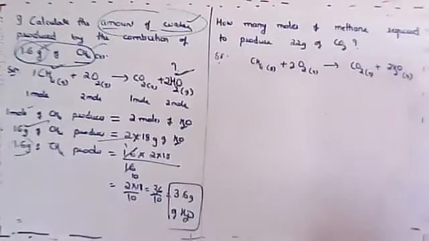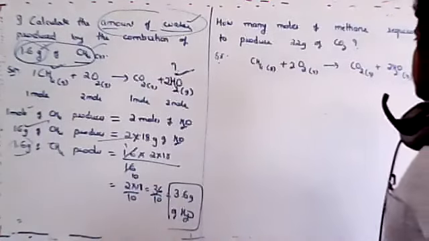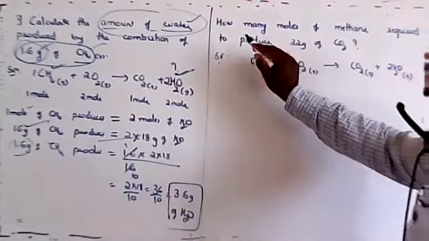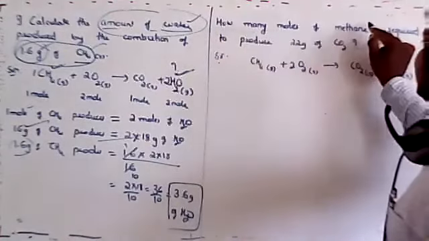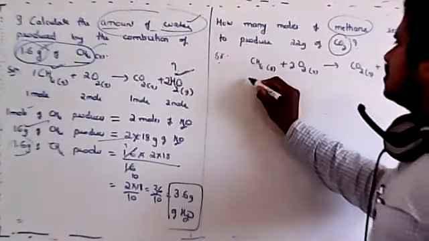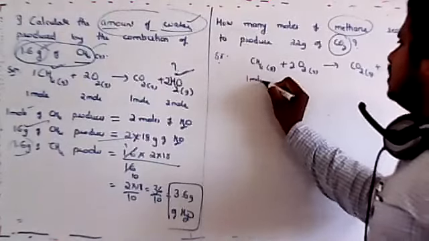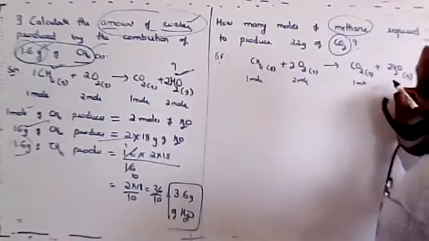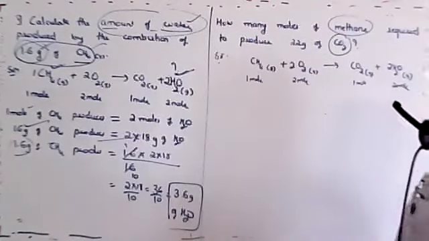This is the equation you have to write. Then let me find what is required, how many moles of methane they are asking by giving the carbon dioxide. So I should not take everything. Even though it is 1 mole, even though it is 2 mole, I should not go for taking everything.